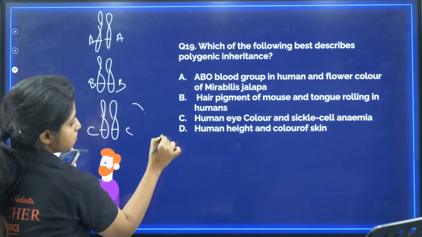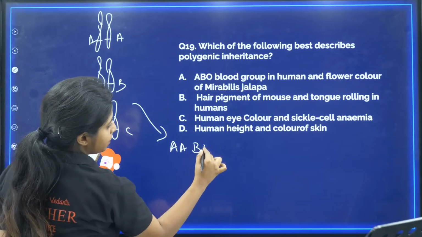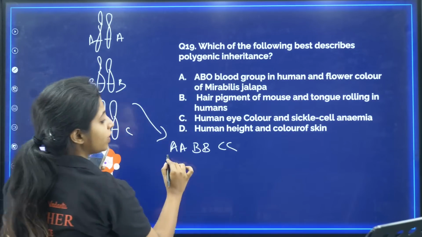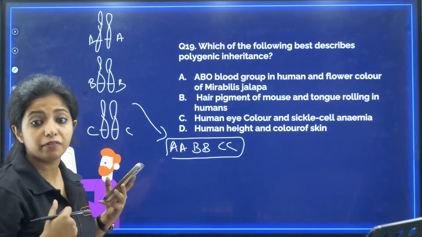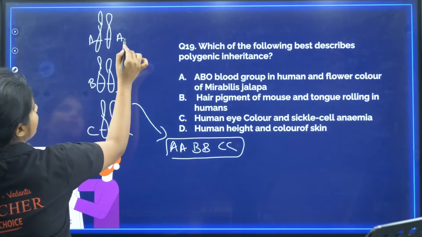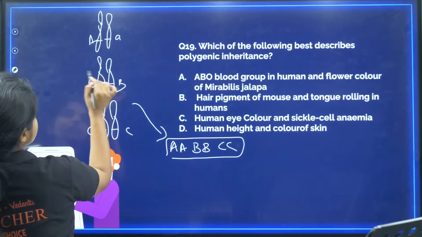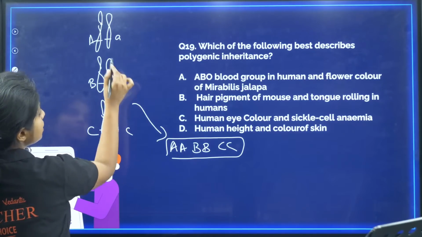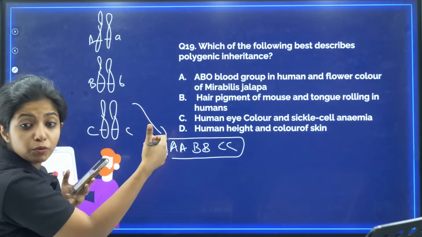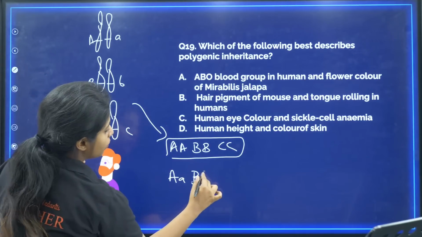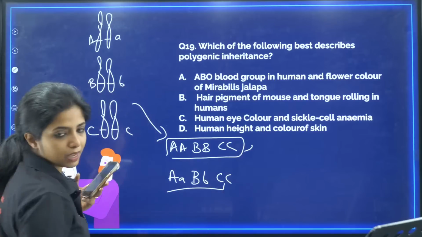In that case my genotype is AABBCC, so the pigment produced is very much, which is why my skin color will be very dark. On the other hand, if it is small a and small b, the amount of protein produced will be less, which is why the pigment, if you see the genotype now, will be different from what is there over here.